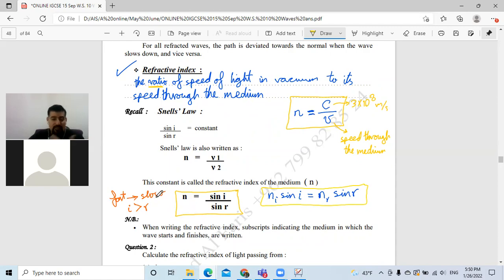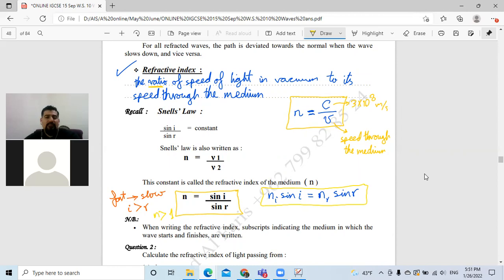If they change it from fast to slow, I'll switch the position of I and R to make the angle on the top greater than the angle on the bottom, unless they give us that the refractive index is less than 1. It's supposed to be more than 1 in this type of questions to use this formula. Good so far? Take a screenshot of this information, and let's do question number 2 after it.